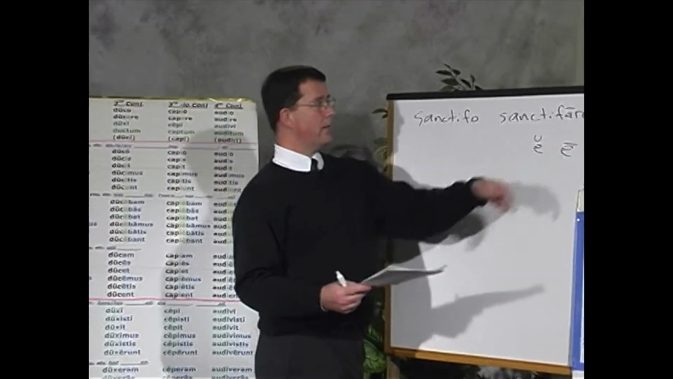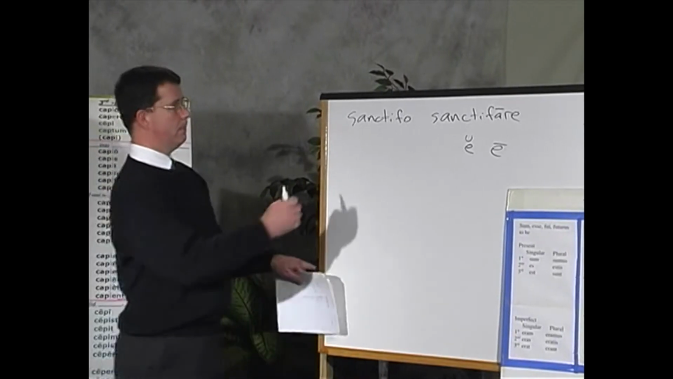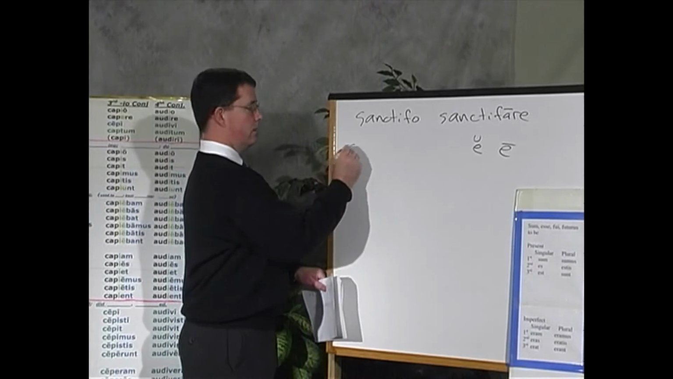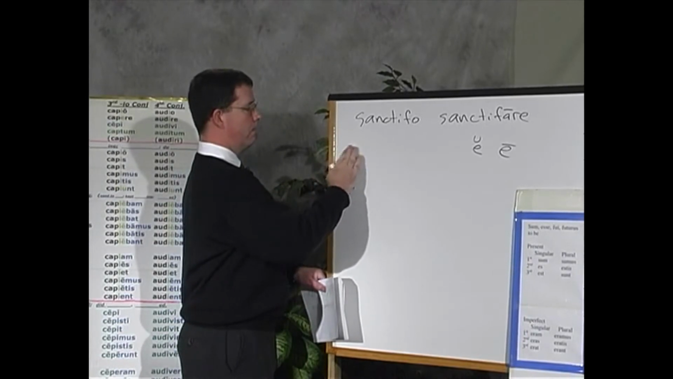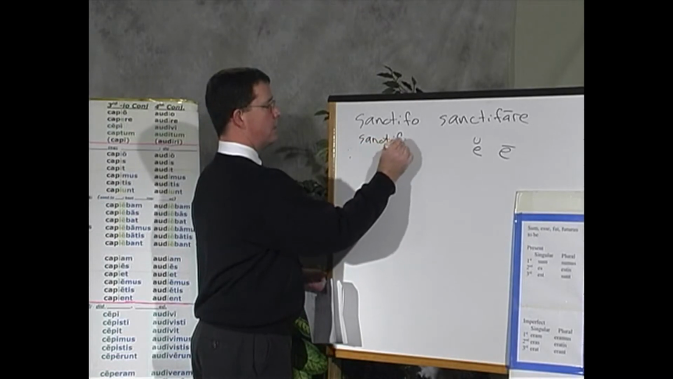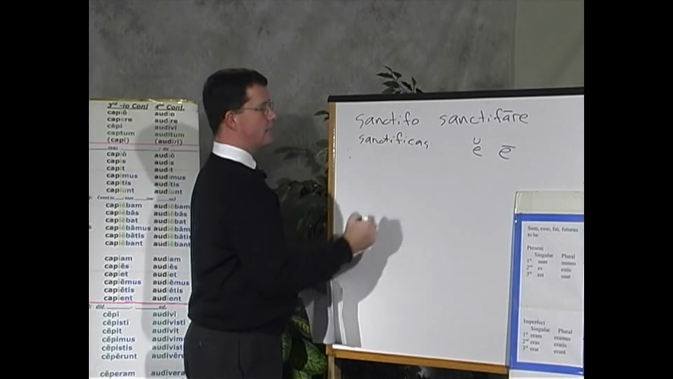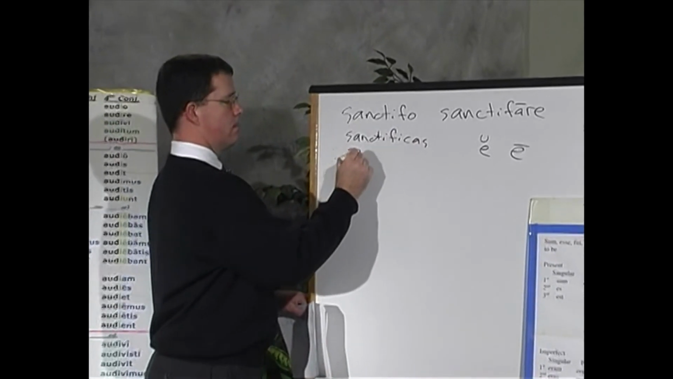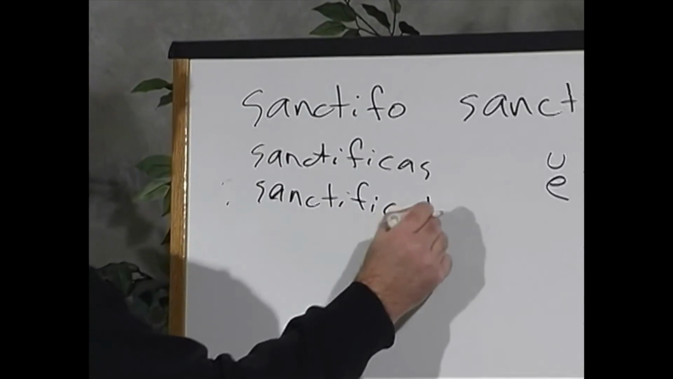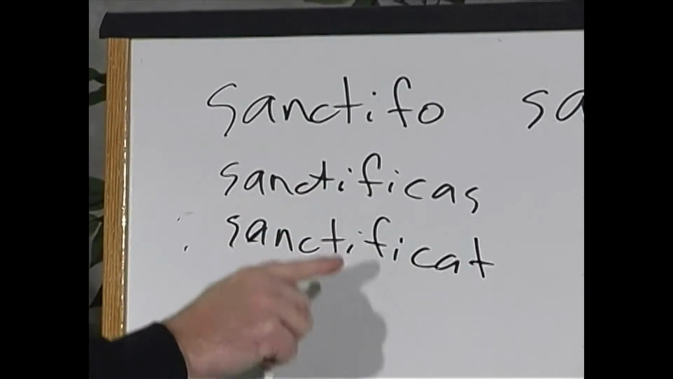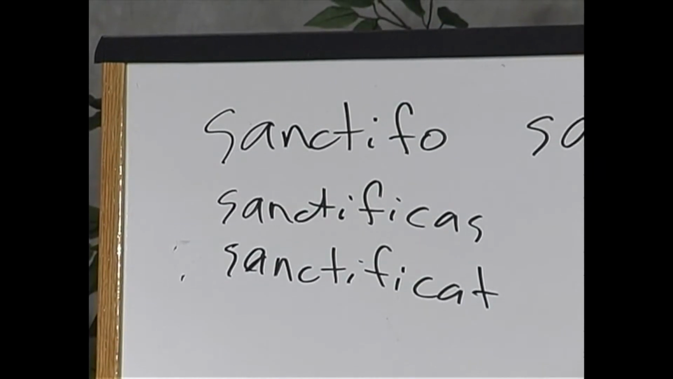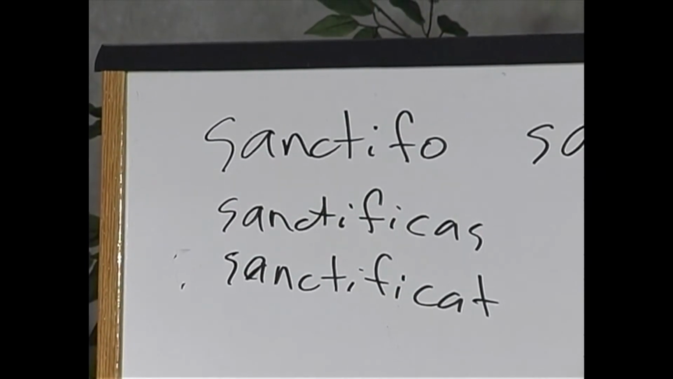Remember, we've got this long A in the infinitive. So, well, here's the first person singular. The second singular would be sanctificas. Sanctificat, all the way through. Sanctificamus, sanctificatis, sanctificant.